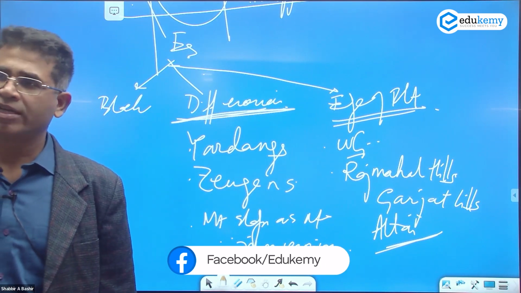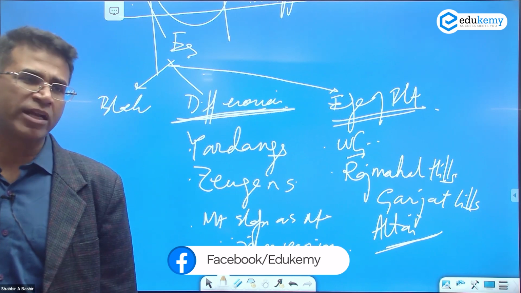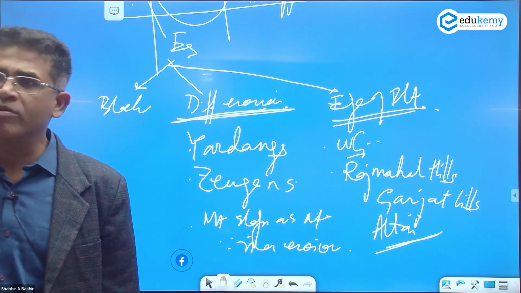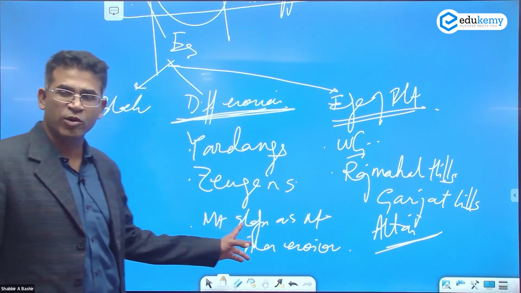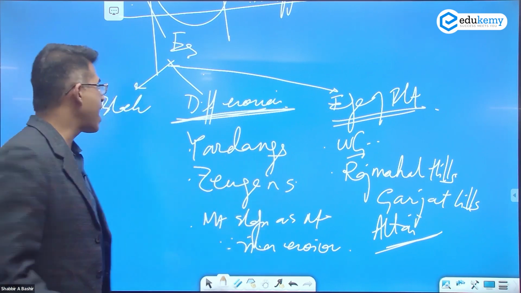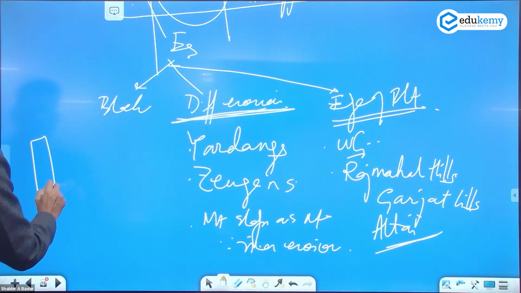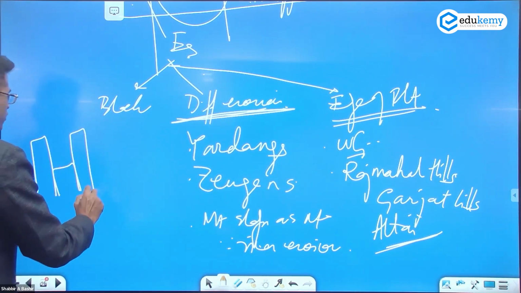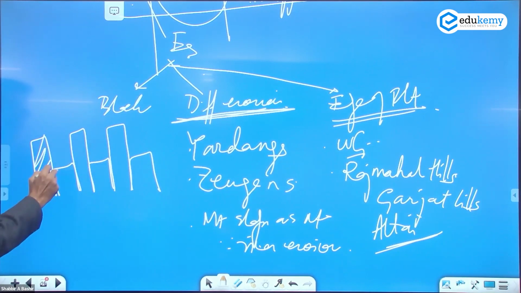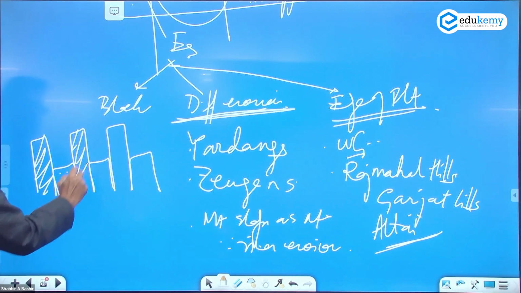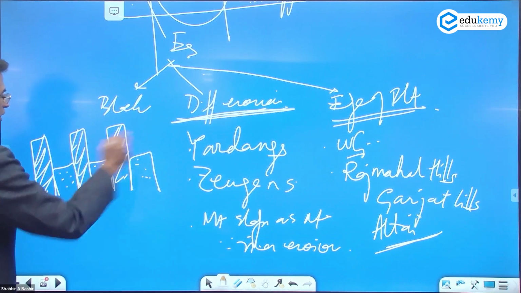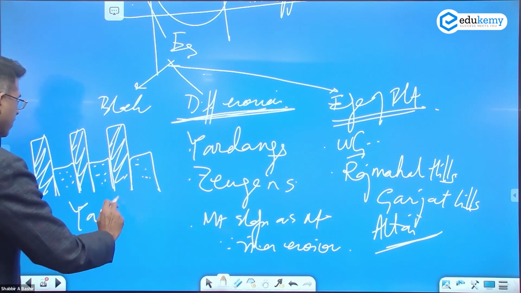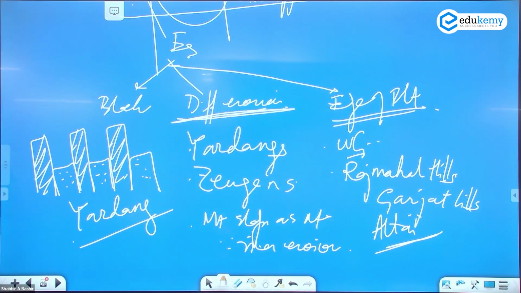Stratovolcanoes, center dome, block mountains, you can make these now. Fold mountains, OC type, CC type. You can show the diagram of differential erosion, whatever you can. Yardangs are vertical bands of hard and soft rock. This is the hard rock, this is the soft rock. This is called a yardang. The soft rock has eroded, and the hard rocks remain as mountains.